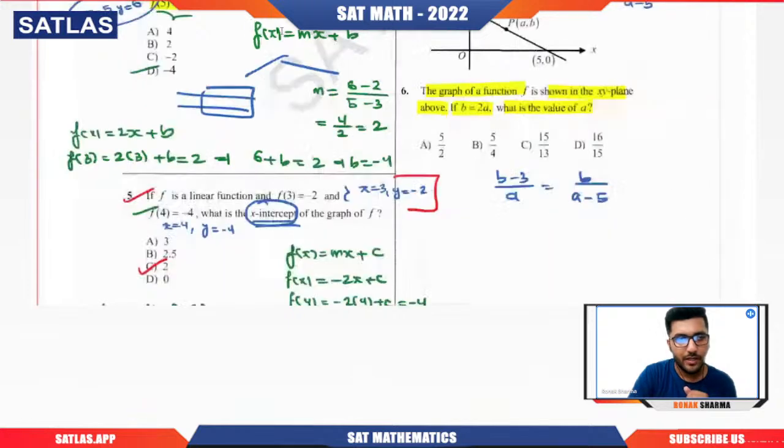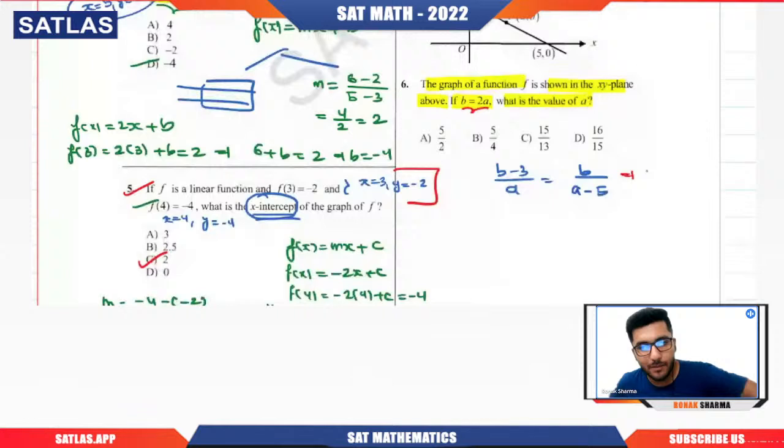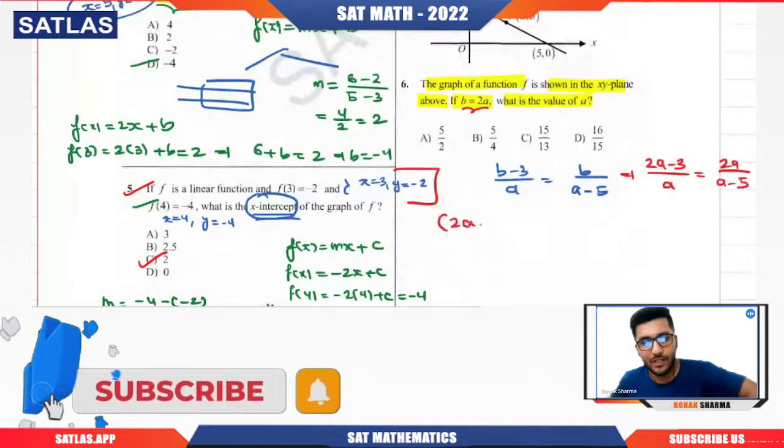Is it clear to you how we're calculating the slope? From here, we know that b is twice of a. So put it there: (2a minus 3) divided by a, equals (2a) divided by (a minus 5). Now let us cross multiply: (2a minus 3) times (a minus 5) equals 2a square.